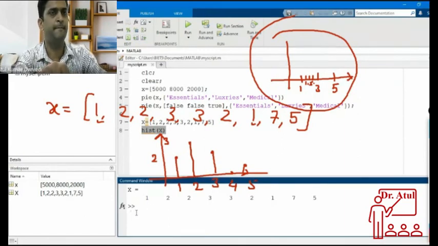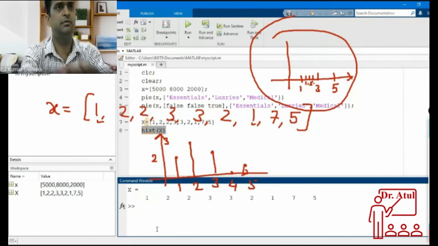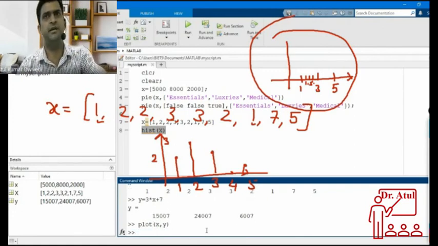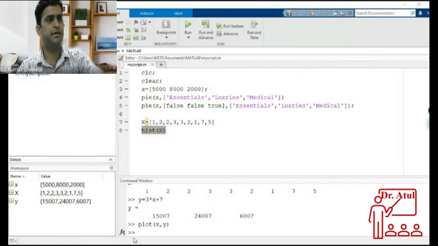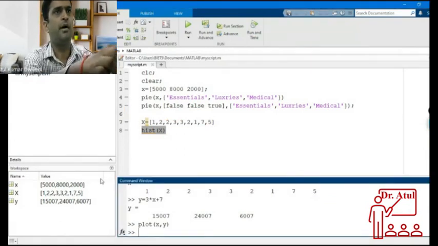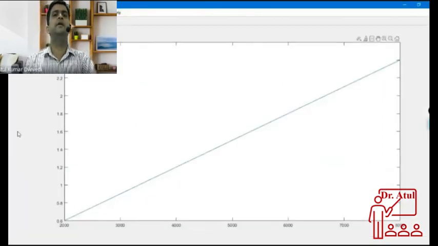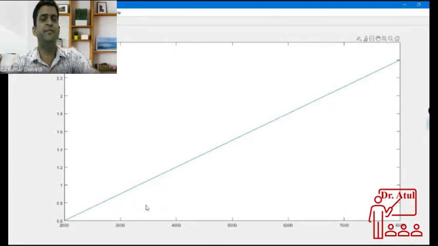Suppose you have plotted y equal to 3x plus 7 and plot x comma y. Because there are many things in that, I have not started that yet. I wanted to tell you, this is a figure window, and in the figure window itself there are many things. There are many tools.